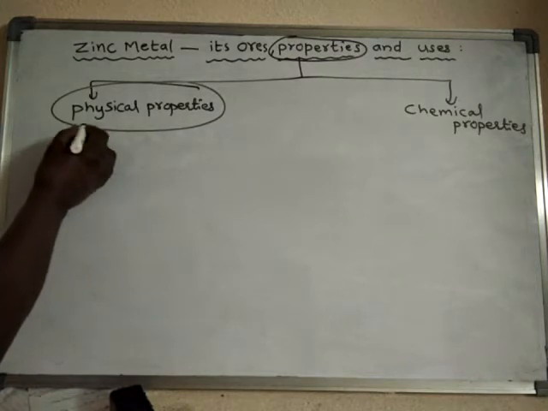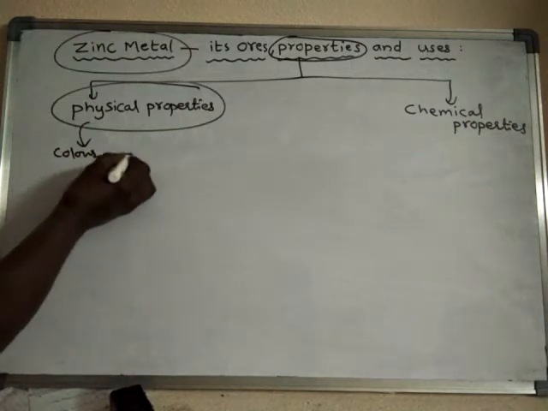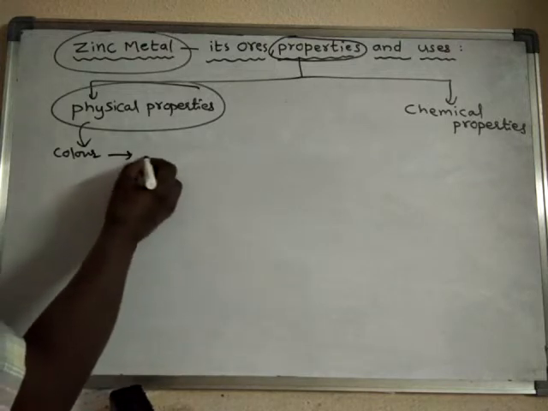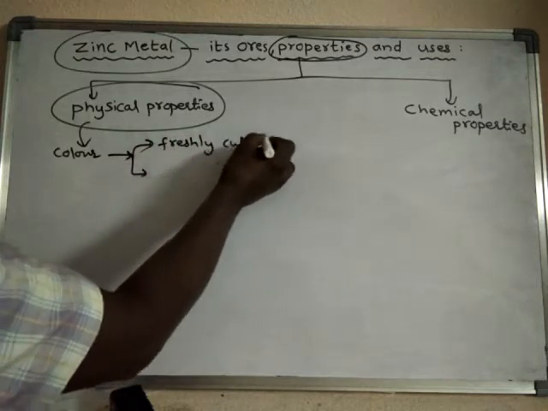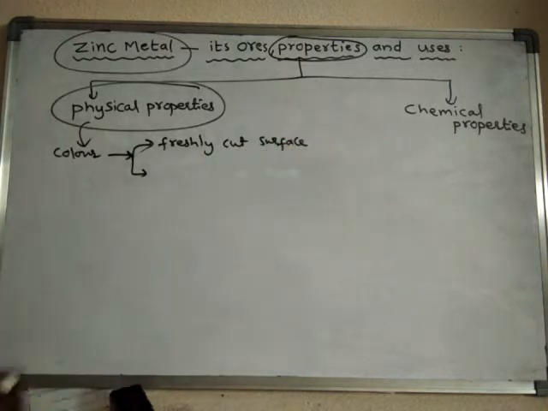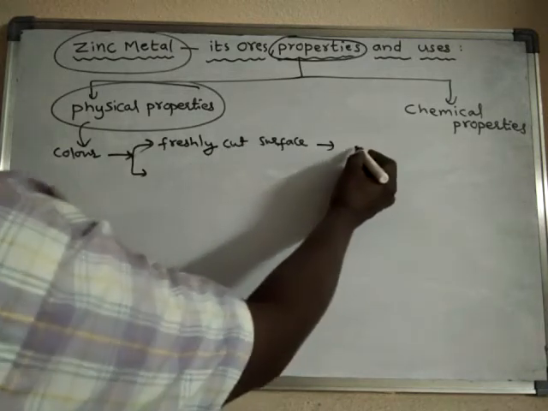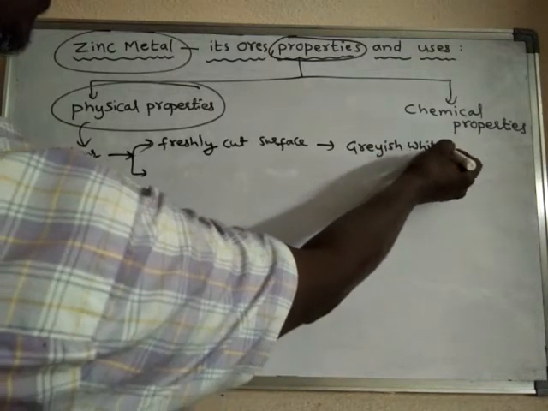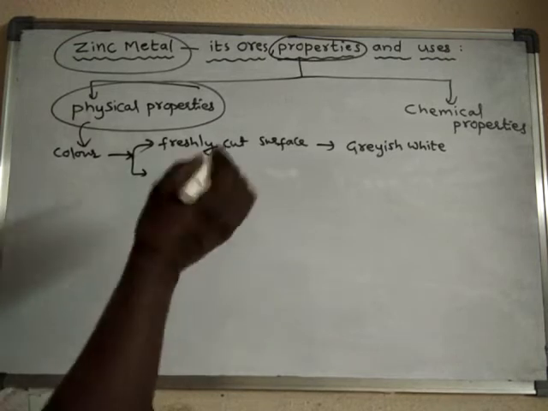If you see the color of zinc metal, the freshly cut surface of zinc is grayish white in color. Suppose it is in moist air.